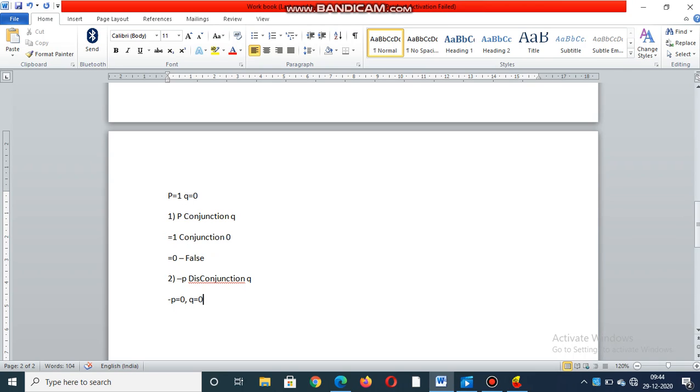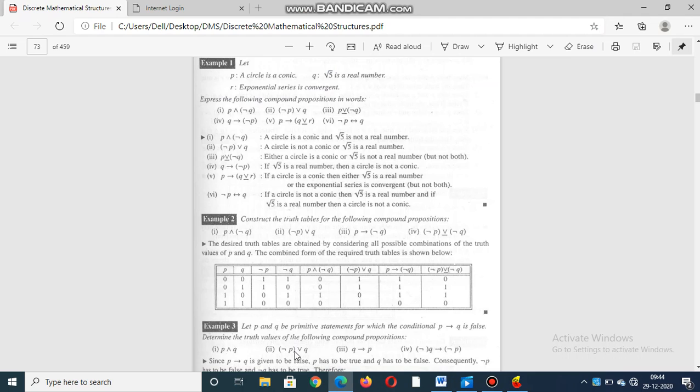So 0 disjunction 0, definitely the output is 0 only. The second question's answer is also 0.